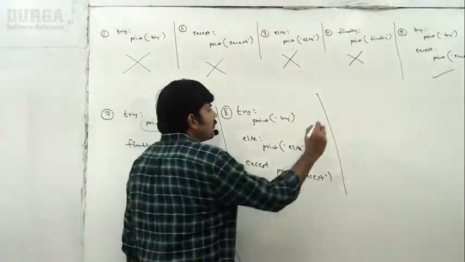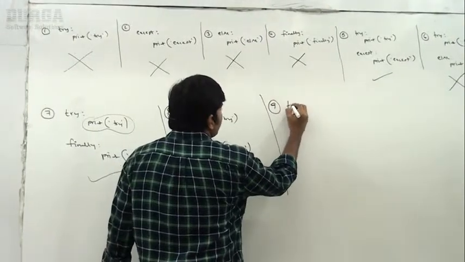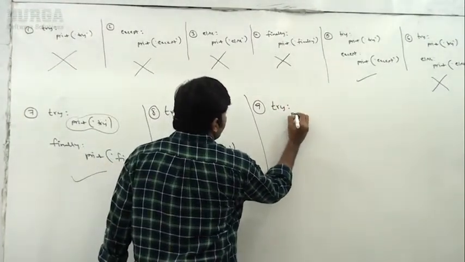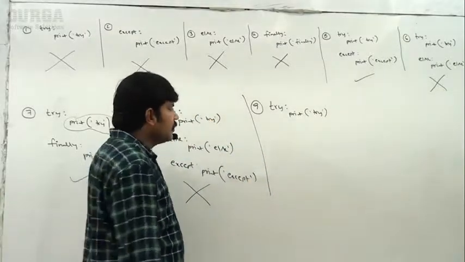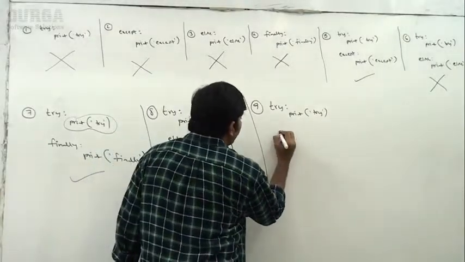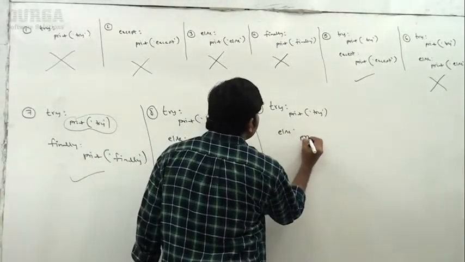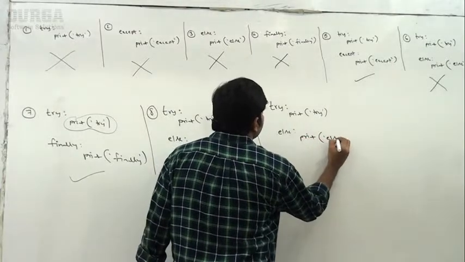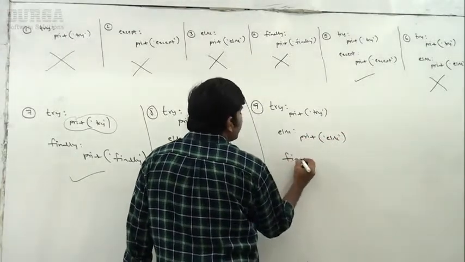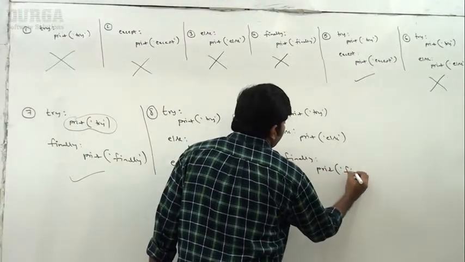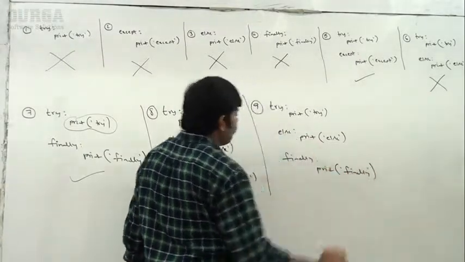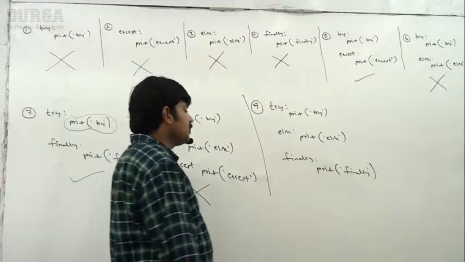Sir, now I am taking try, print of try block. Next, here else, print of else. Finally, print finally. Can you please tell, is it valid or not?